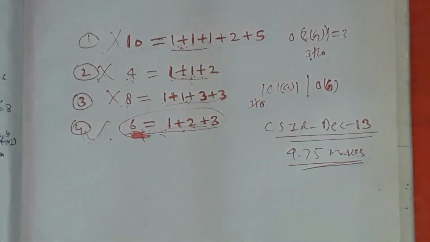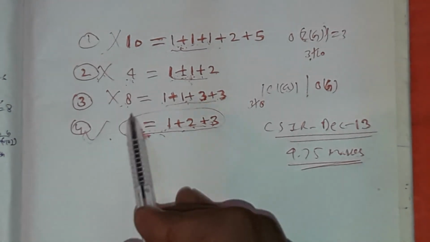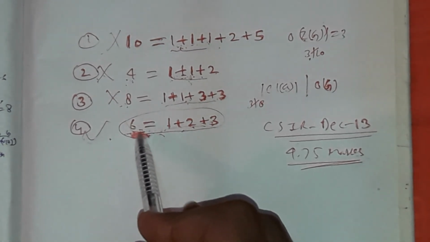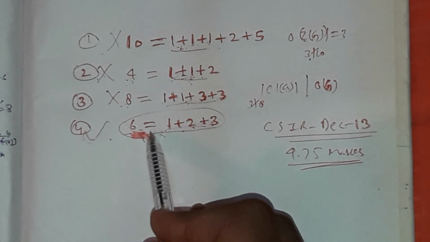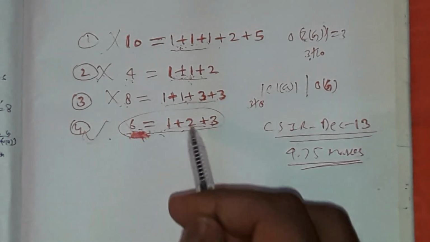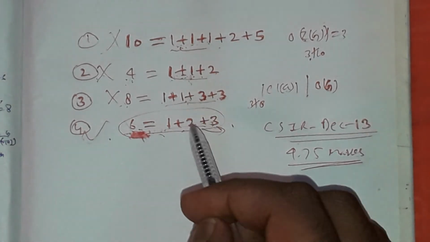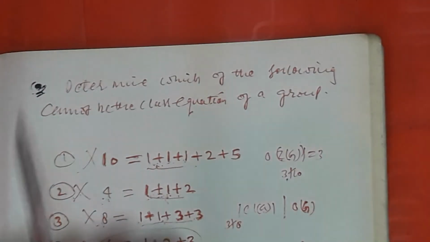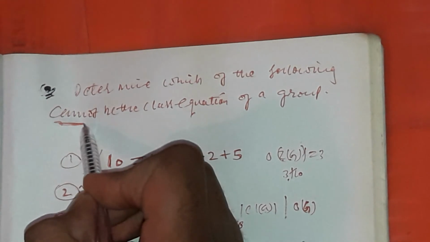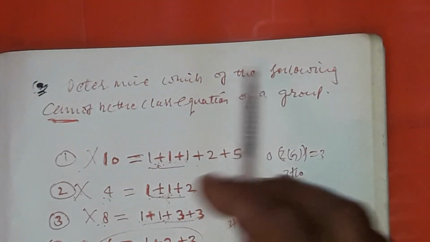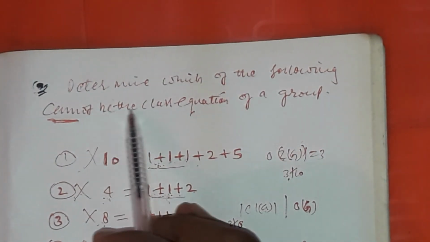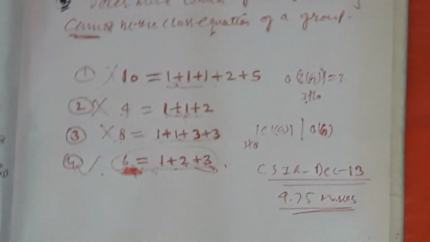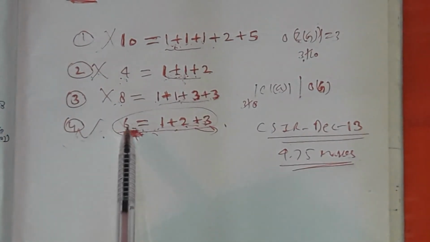This is a valid class equation; we cannot say that this cannot be a class equation. But if the question doesn't use the word cannot, and says determine which of the following is a class equation of a group, in that case we can't say that this is the class equation.